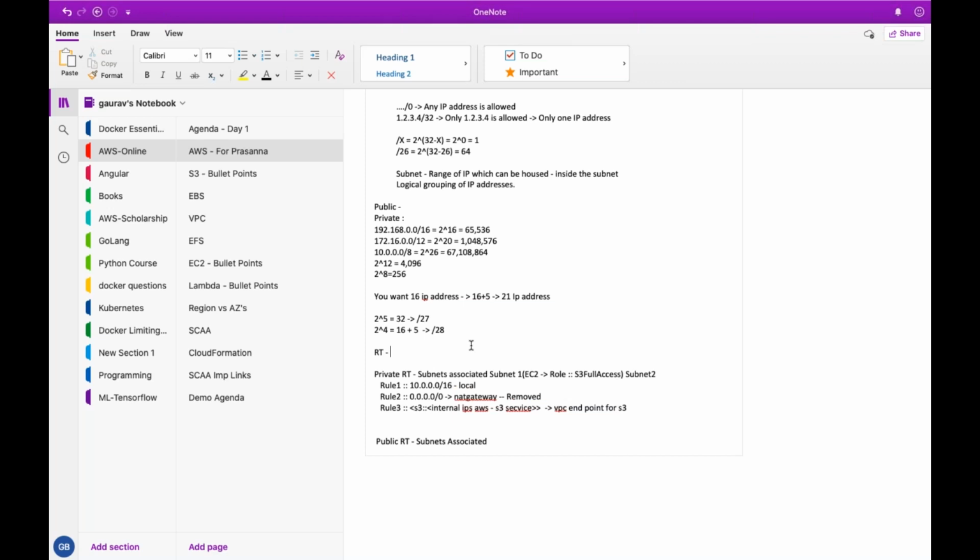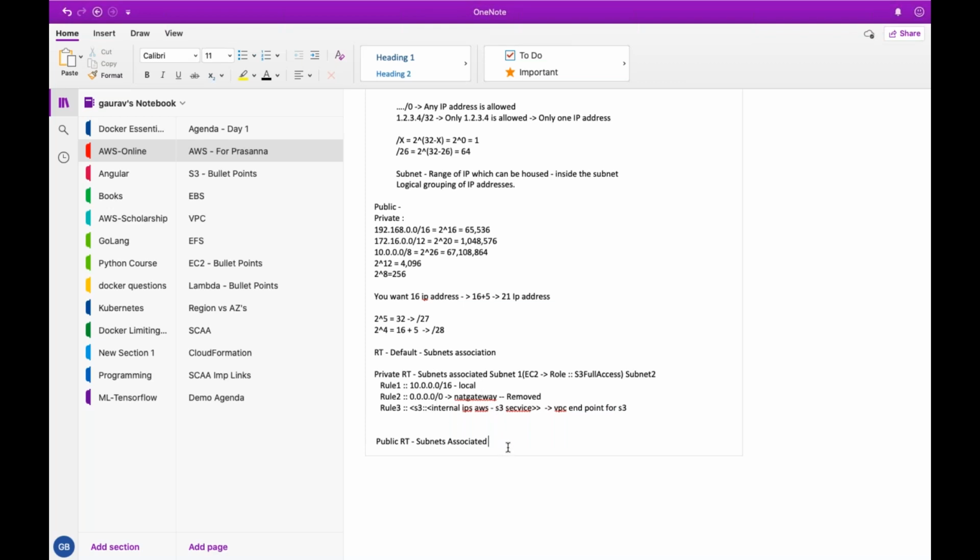Very good. So you will have a root table which will be default, and then you'll have subnet associations. If you don't have this private and public root table segregation and you have everything in one place, how will you maintain segregation of subnets which are private and subnets which are public?